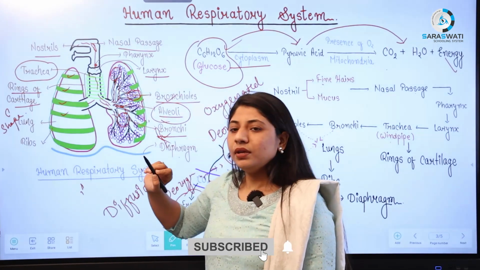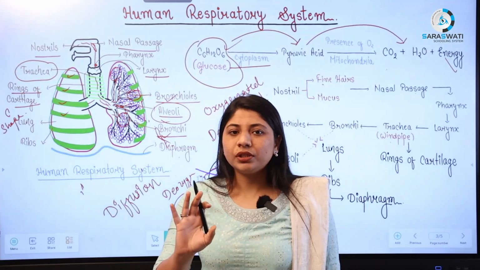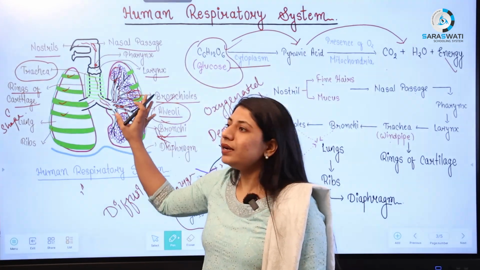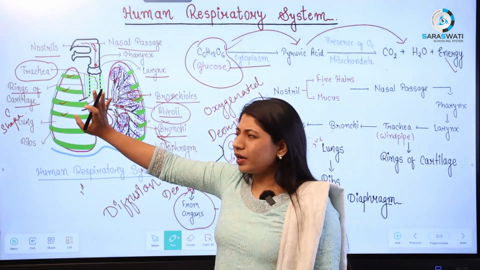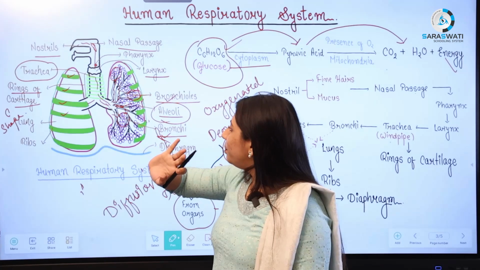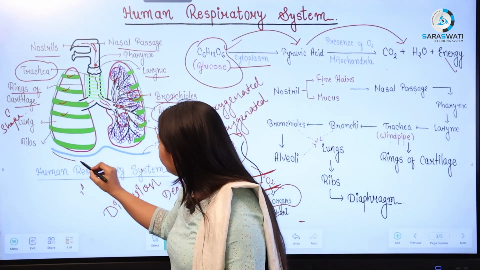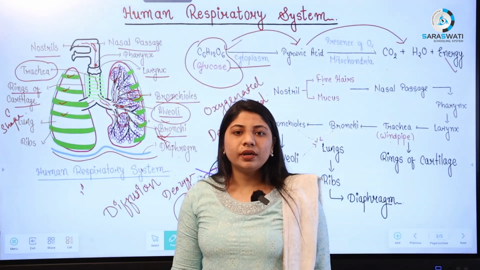These are the ribs, right? So a total of 12 pairs of ribs are there, so a total of 24 ribs. 12 on this side and 12 on this side. Here we cannot accommodate all 12 pairs, so I have drawn only 6 ribs, but a total of 24 ribs are present. Now at the end of the respiratory system, we have this part which is known as the diaphragm.